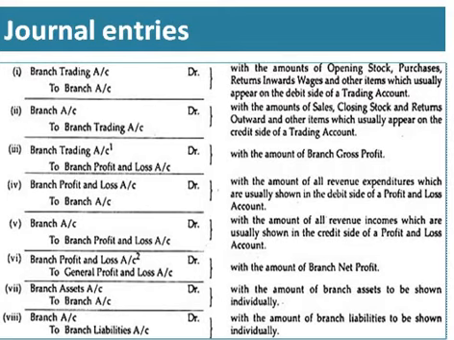Next is if we are having net profit. If we are having net profit, branch profit and loss account debtor to general profit and loss account. In case you are having loss, then general profit and loss account debtor to branch profit and loss account. Now we are moving to the seventh one.